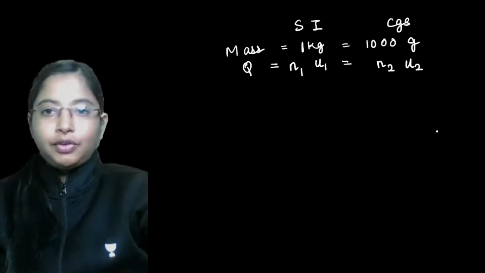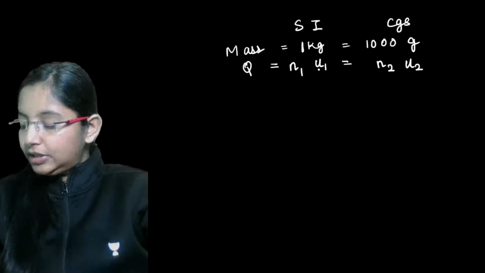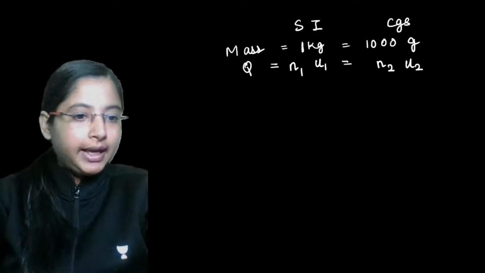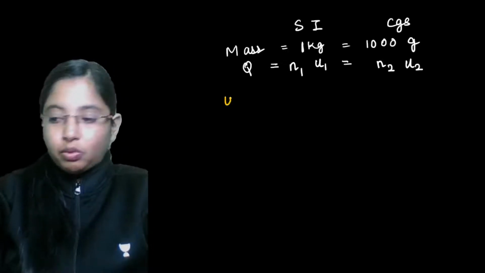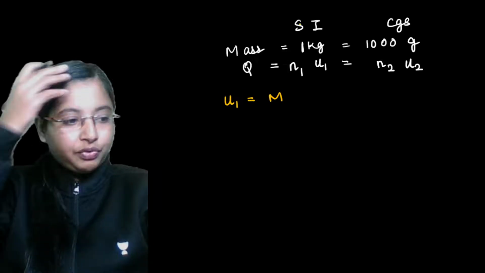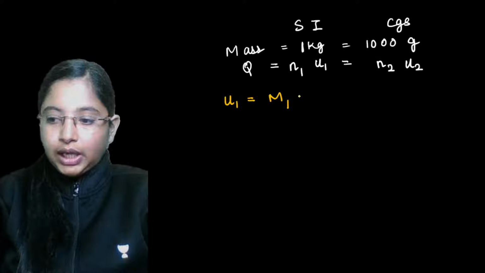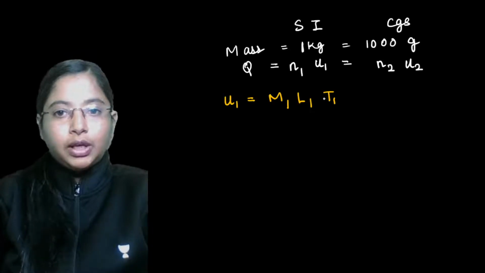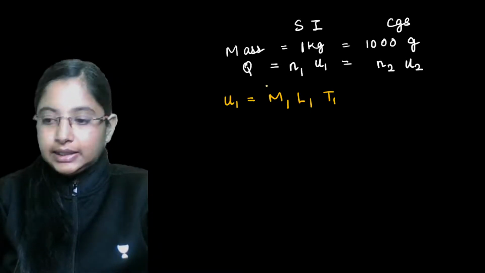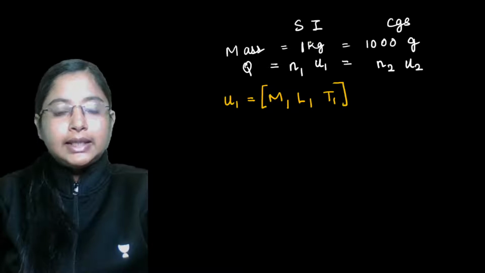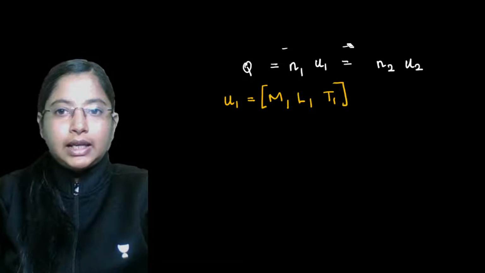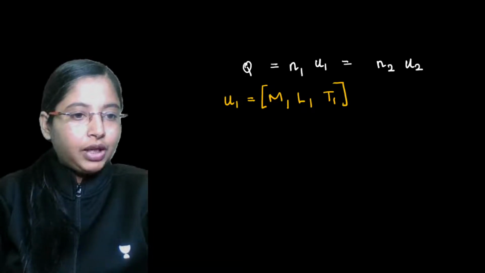Here, if you look at the unit u1, it can be represented in terms of dimensional quantities. So we can write this particular quantity u1 as, because it is for the first system of unit, let's write this as M1 L1 T1. We are writing in terms of mass, length and time. And in this case, now that we know what each symbol represents, let's remove this and let's say the power terms it might have, for any physical quantity.